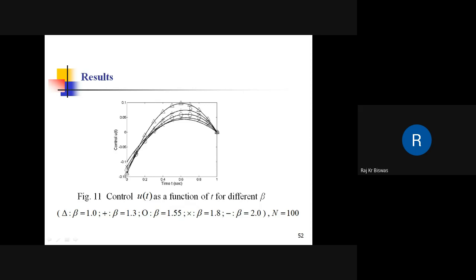So the control energy requirement for beta is equal to 1 is less, and as the beta value is increasing, it demands larger control, more control energy. Okay, so for fractional optimal control problem, what we observe is, as the alpha value reduces, it demands small control energy.